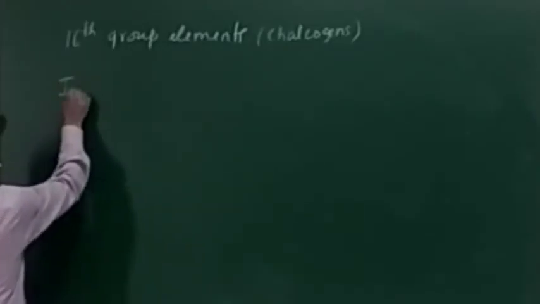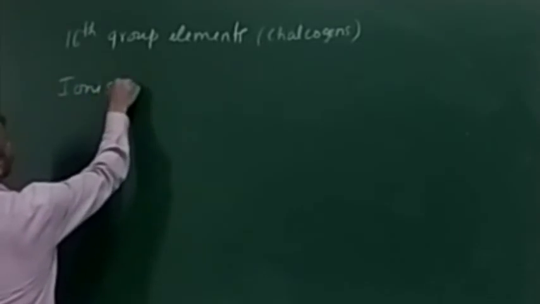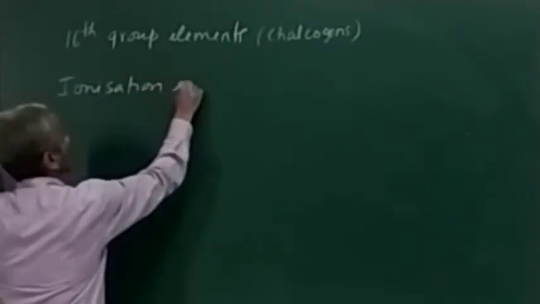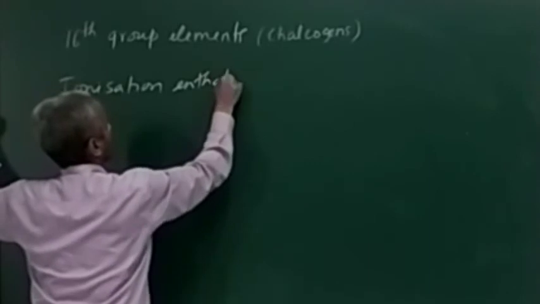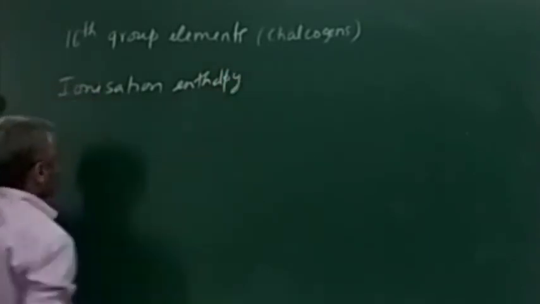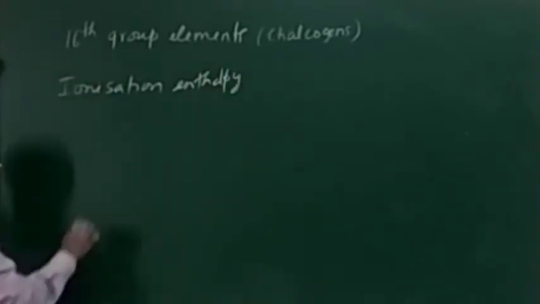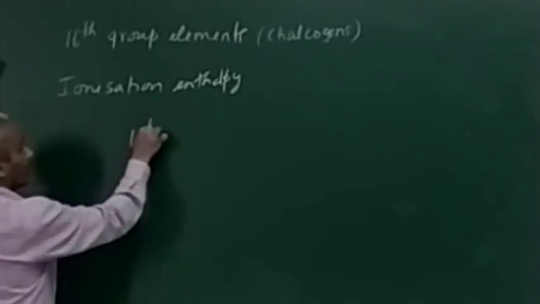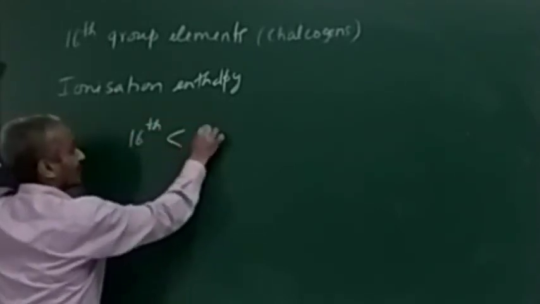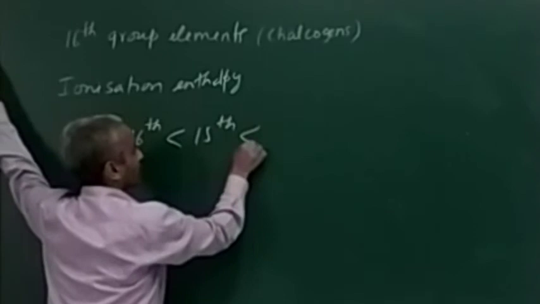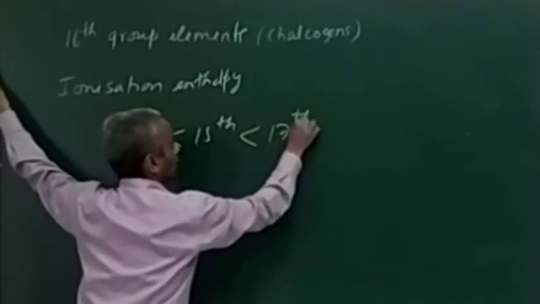Now, ionization enthalpy. See, ionization enthalpy of the 16 group element is lesser than the 15 group element, which is in turn less than the 17 group element.